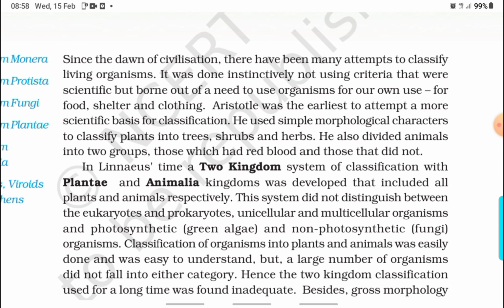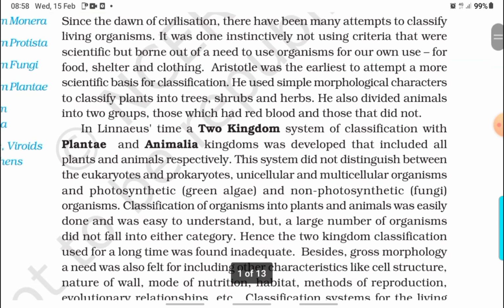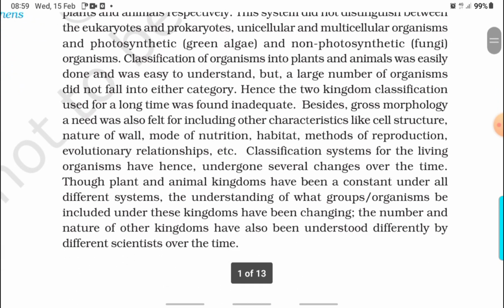Aristotle was the earliest to attempt a more scientific basis of classification. He used simple morphological characters to classify plants into trees, shrubs, and herbs. He also divided animals into two groups: those which had red blood and those that did not. In Linnaeus' time, a two-kingdom system of classification with Plantae and Animalia kingdoms was developed that included all plants and animals respectively. This system did not distinguish between the eukaryotes and prokaryotes, unicellular and multicellular organisms, and photosynthetic (green algae) and non-photosynthetic (fungi) organisms.